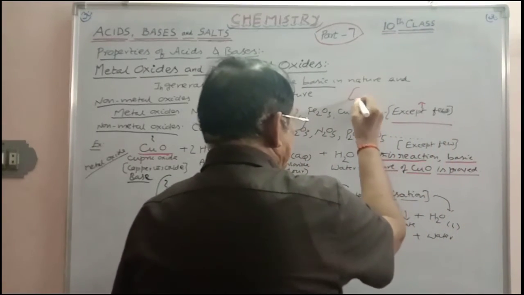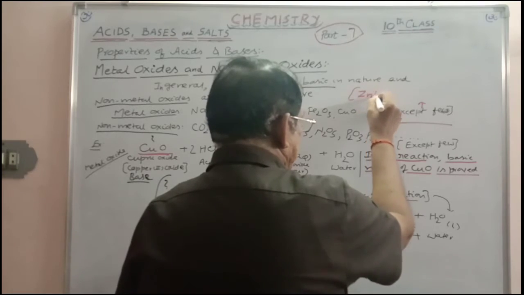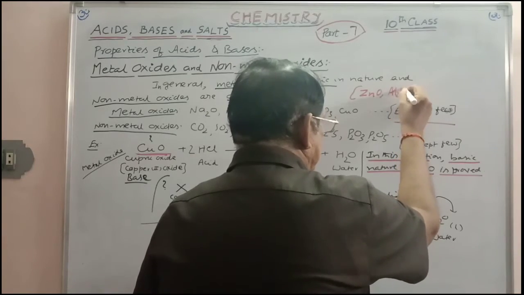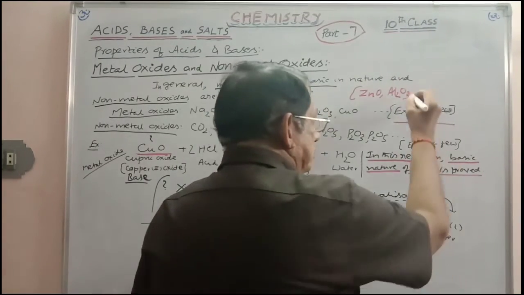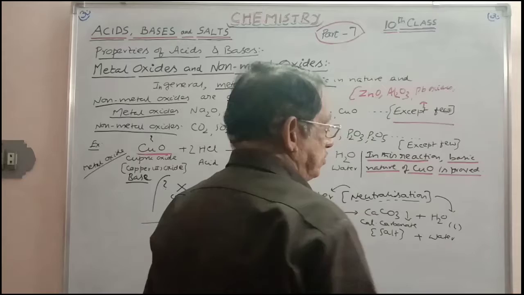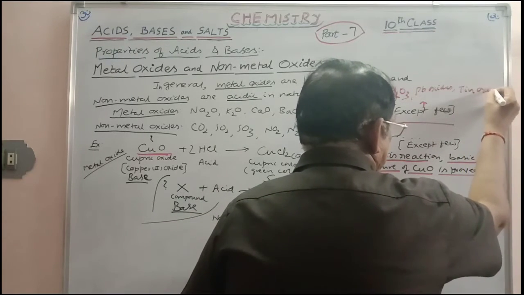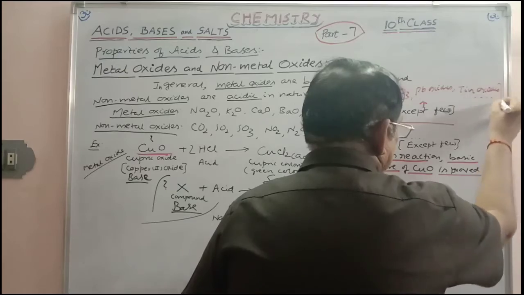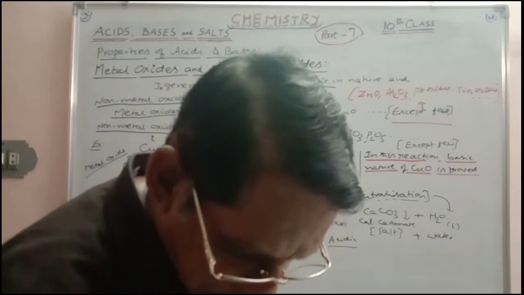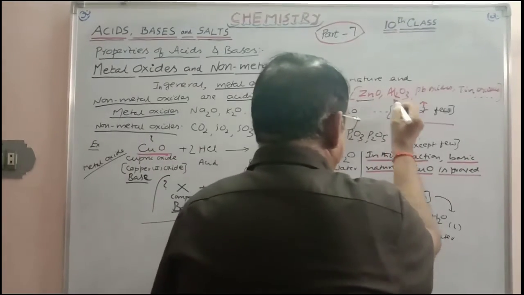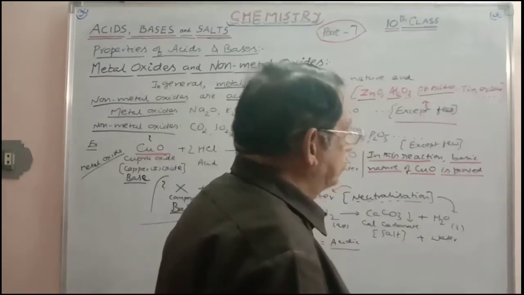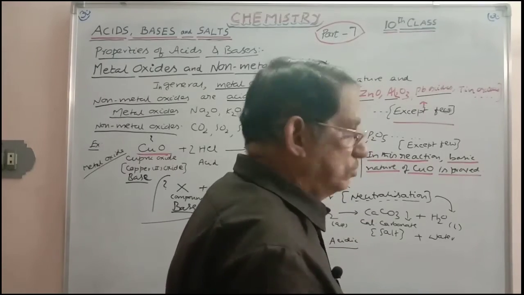I am writing here zinc oxide, similarly aluminum oxide, similarly lead oxides, similarly you can take tin oxides, etc. What is the nature of these: zinc oxide, aluminum oxide, lead oxides PbO as well as PbO2, tin oxides SnO, SnO2.